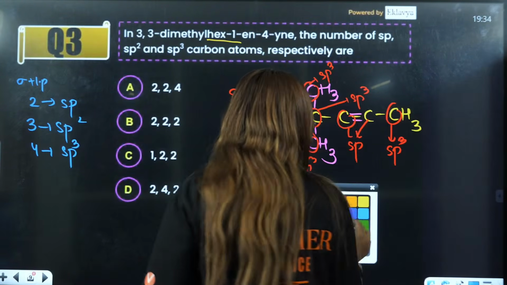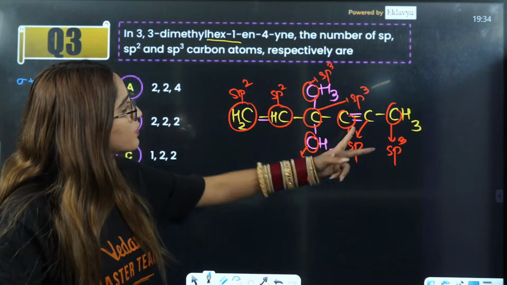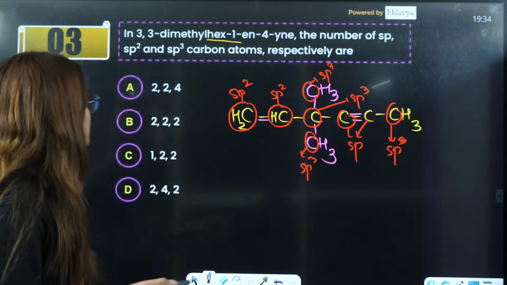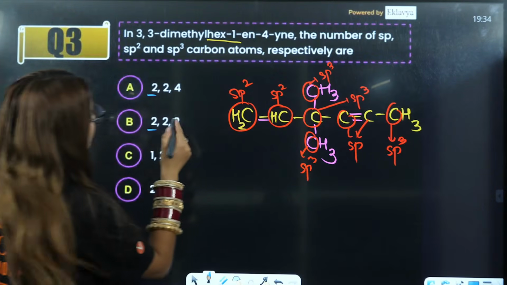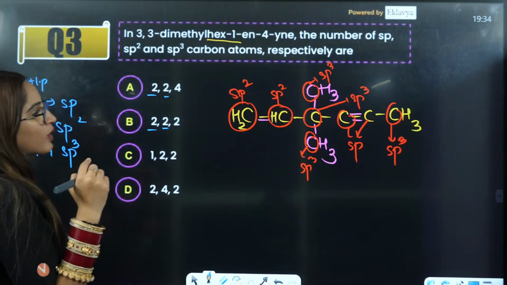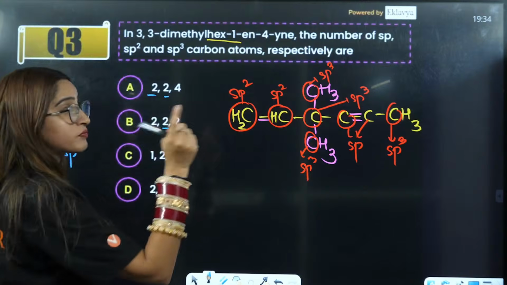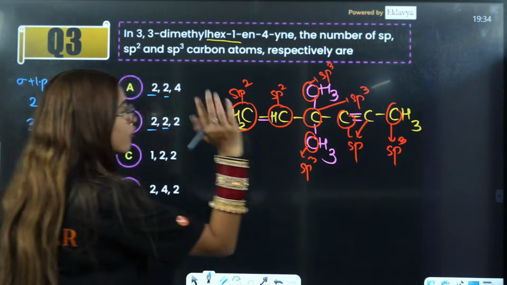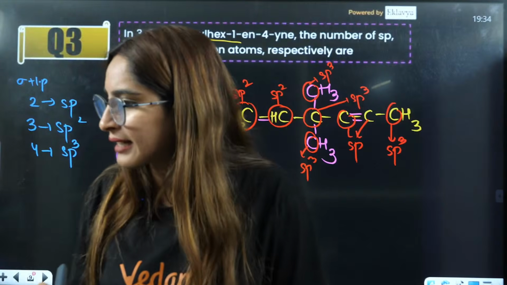So the answer is: how many sp do you have here? 2 sp. Then sp2, again you have 2 sp2. Then what is the number of sp3? 1, 2, 3, 4. 4 carbons are having sp3, so the answer is 2, 2, 4, which is the correct answer.